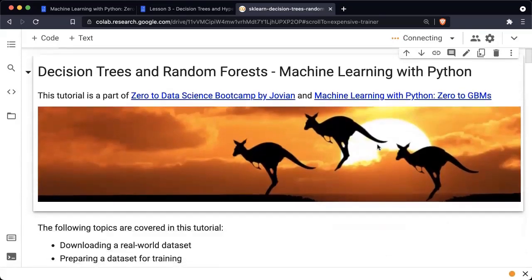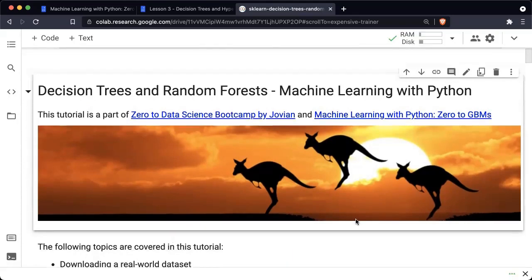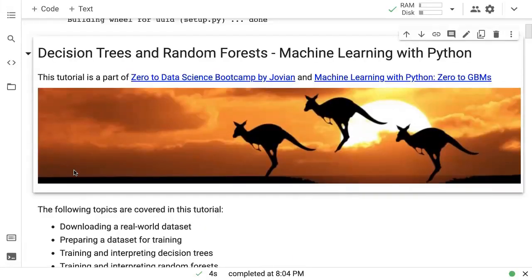When you run the first cell, Google Colab will set up a server on the cloud for you, and all the code that you write from this point on will be executed on that cloud server. So the topic for today is decision trees and random forests. This is something different from what we've covered so far, which is the linear models like linear and logistic regression.